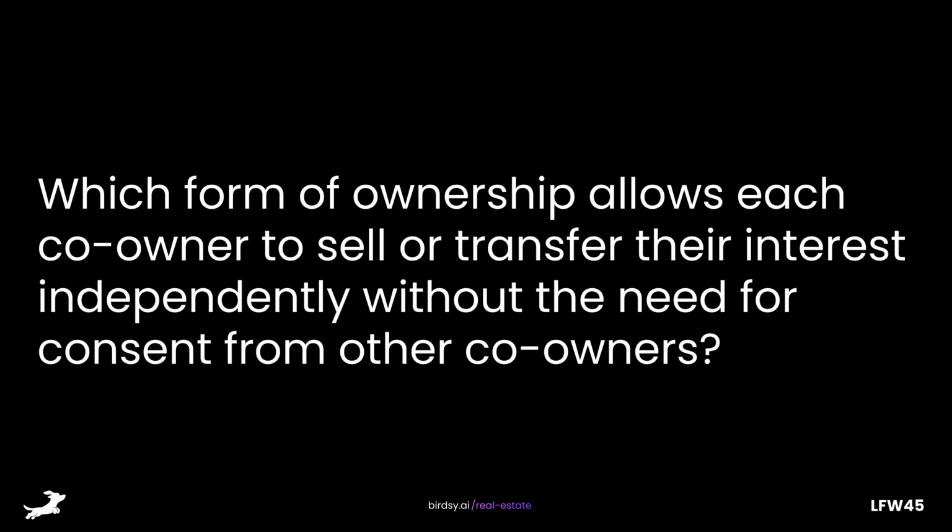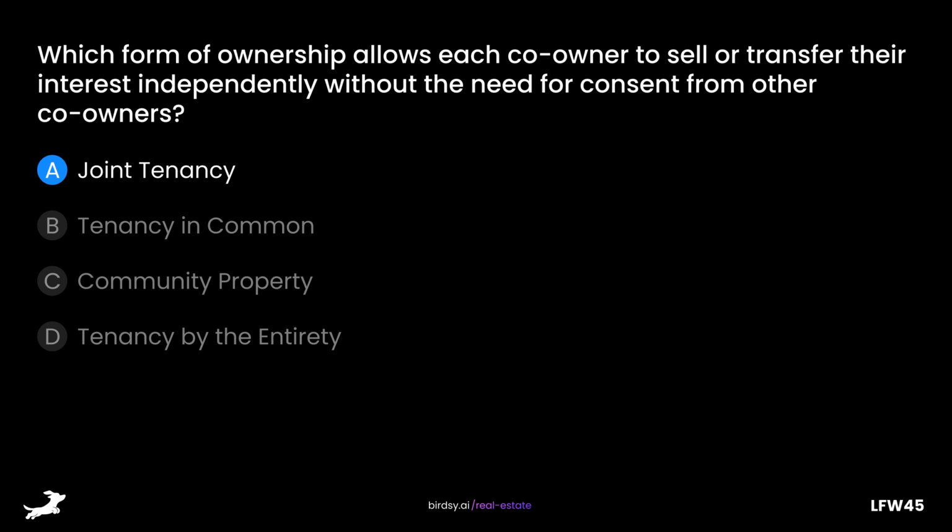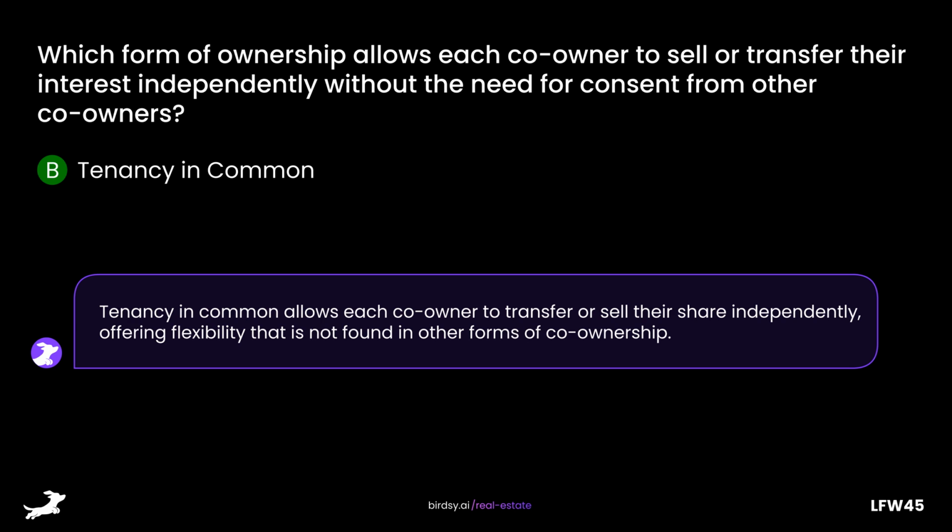Which form of ownership allows each co-owner to sell or transfer their interest independently without the need for consent from other co-owners? Is it A. Joint tenancy, B. Tenancy in common, C. Community property, or D. Tenancy by the entirety? The answer is B. Tenancy in common. Tenancy in common allows each co-owner to transfer or sell their share independently, offering flexibility that is not found in